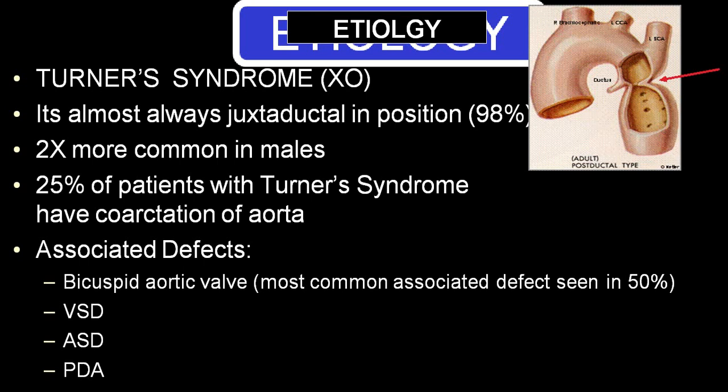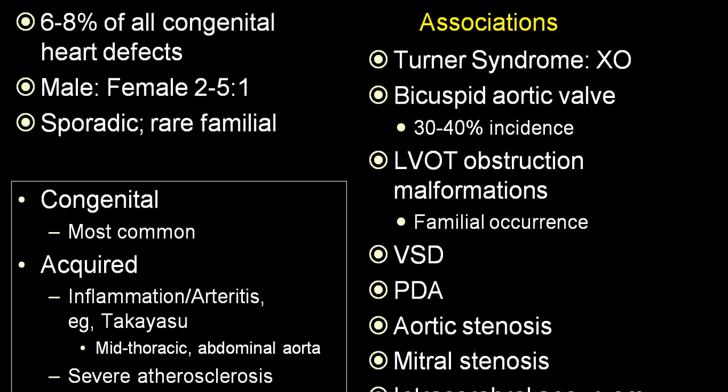VSD, ASD and PDA will be other common associated defects. In a postductal variety, usually PDA is not present, while in a preductal variety, PDA is usually present. So these are the common associated defects which can be there. It accounts for 6 to 8% of congenital heart disease. We have already told you that it is 2 times more common in males as compared to females. Almost they say that up to a 5:1 ratio can also be seen.